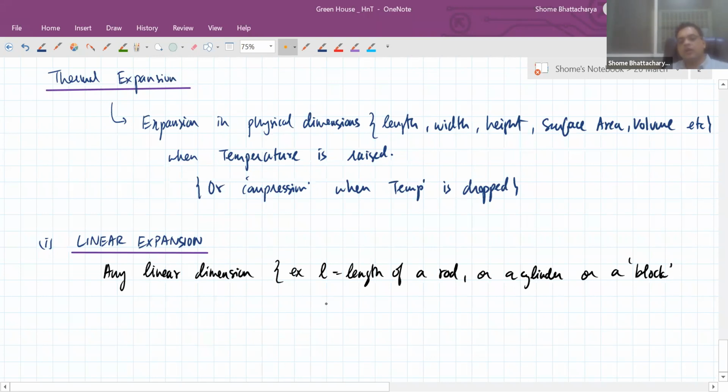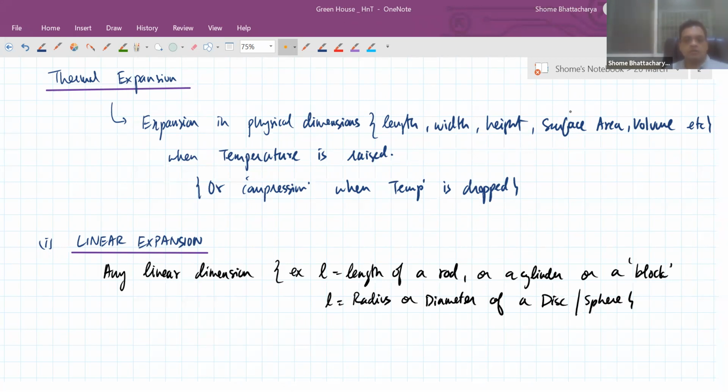L could be the radius or diameter of a disc or even a sphere. Any linear dimension.